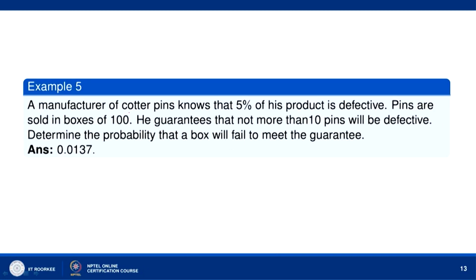Okay. Now, we go to this question. A manufacturer of cotter pins knows that 5% of his product is defective. So, p is 5 by 100, that is 0.05. Pins are sold in boxes of 100. So, n is equal to 100, which means lambda is equal to np, which is 5. He guarantees that not more than 10 pins will be defective. Determine the probability that a box will fail to meet the guarantee.